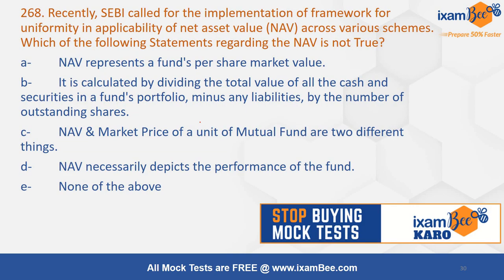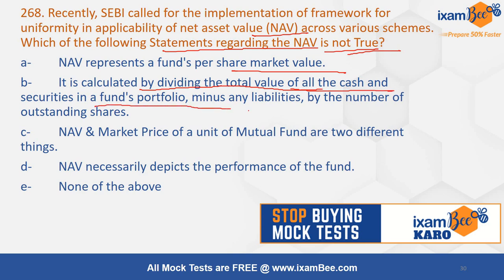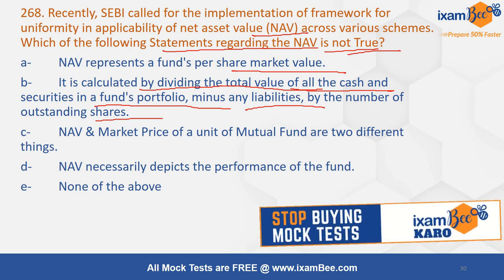Recently, SEBI called for implementation of a framework for uniformity in the applicability of net asset value across various schemes. Which of the following statements regarding the NAV is not true? In mutual funds, we talk about the net asset value. NAV represents the fund's per share market value. It is calculated by dividing the total value of all the cash and securities in a fund's portfolio, minus any liabilities, by the number of outstanding shares. You have to reply what is not true. So these two are true.